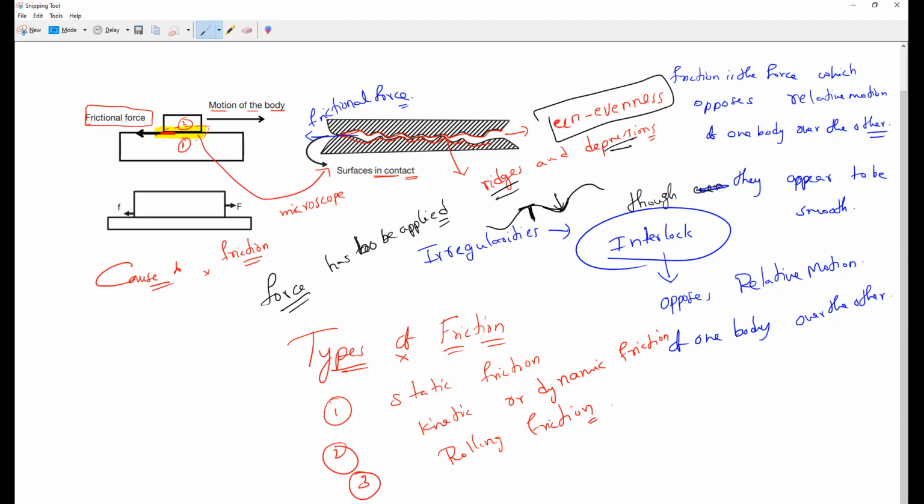There is one more friction which you will get afterwards, that we call limiting friction. First let us study this, then we will go with that.